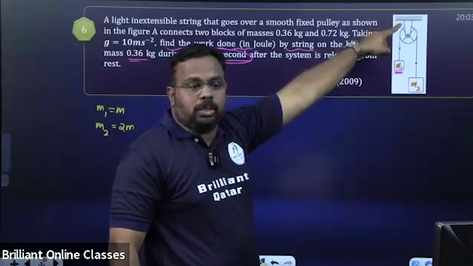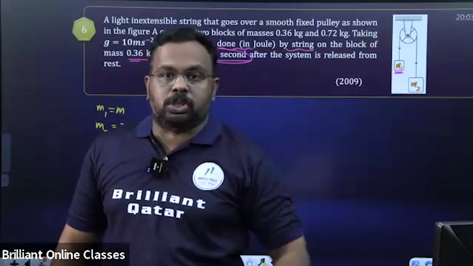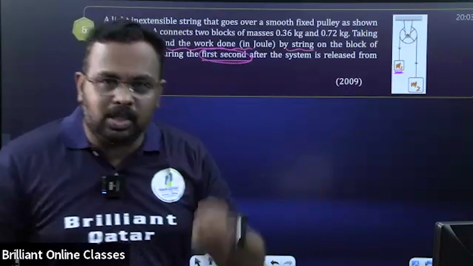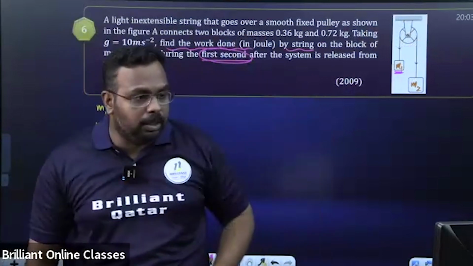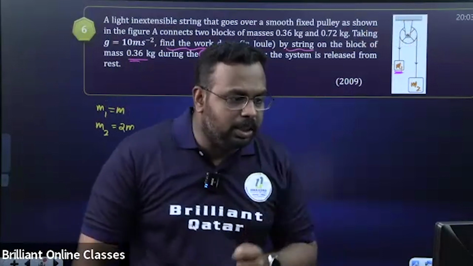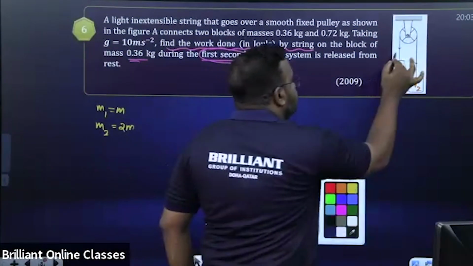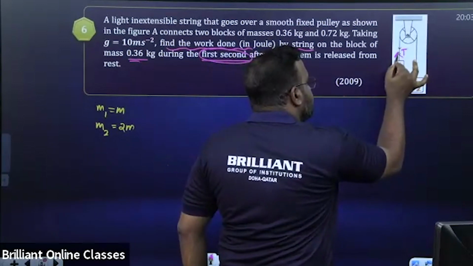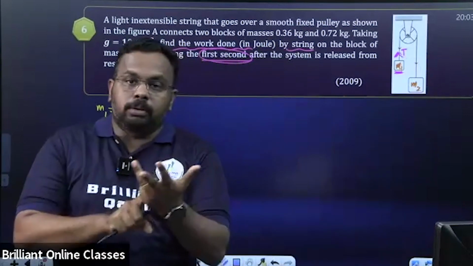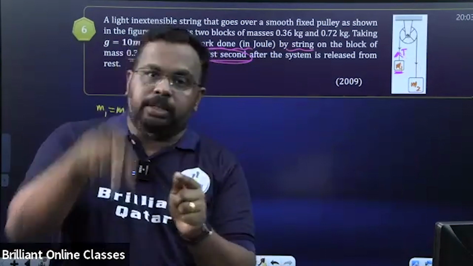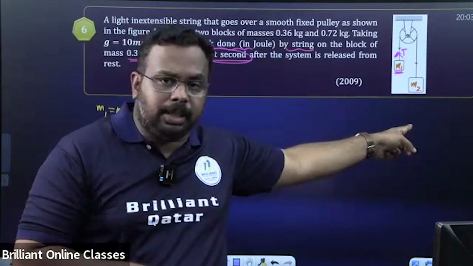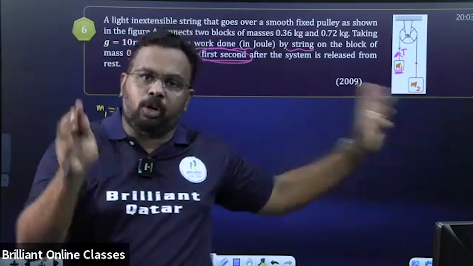So string is doing the work means, what is the force? Can you tell me which is the force? String is pulling means what is the force within a string? Very good. Tension. So who is doing work here? It is tension. So in the diagram, I'm just marking tension here, T. Tension is a constant, you know that in a string, in this motion, tension is a constant. So work done by constant force only.